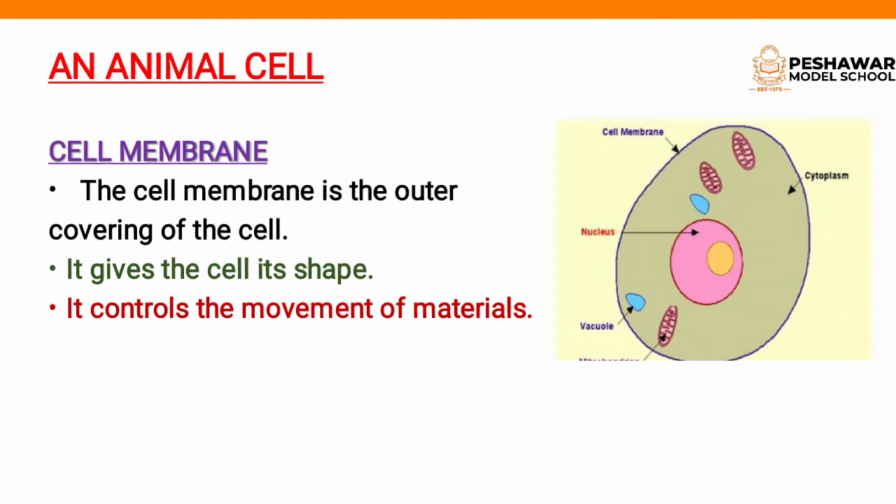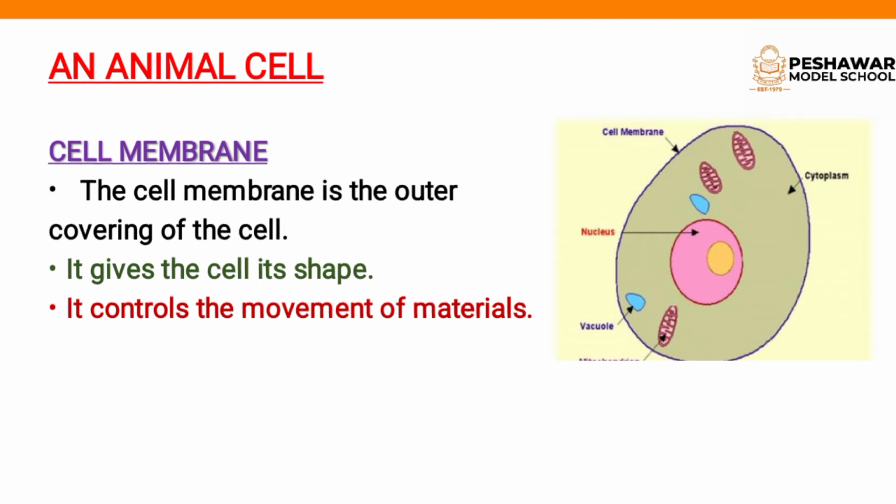Its function is it protects the cell and controls the movement of materials. Cell membrane protects the cell and controls the movement of materials, and it also gives the cell its shape. Clear?